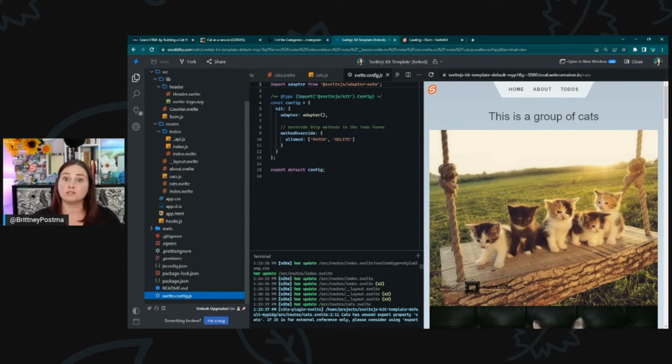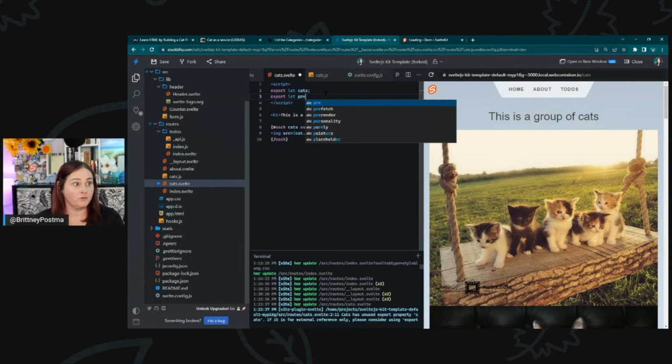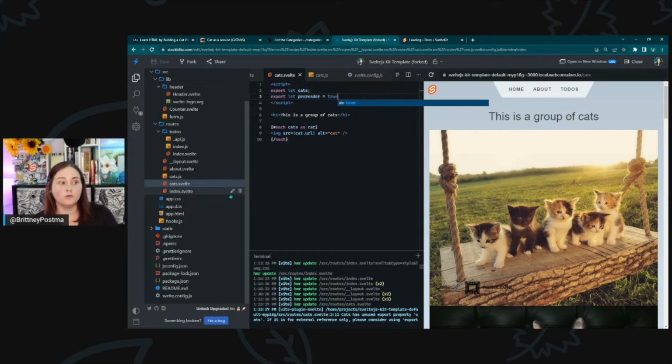And then there's also static adapters. And static will pre-render your entire application. You can also pre-render routes, just like, so let's do this. Let's go to cats.svelte and real quick export let prerender equal to true. And this will make this route only pre-rendered if we use a regular server-side rendered adapter.